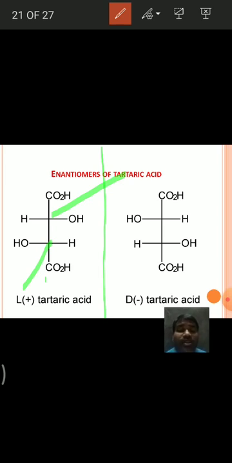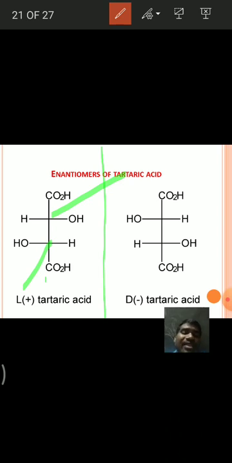Observe this. This molecule has two chiral centers. In the previous one, lactic acid has one chiral center. This is about the enantiomers of tartaric acid. One is D minus tartaric acid. Don't get confused between capital D and small d. Small d indicates dextrorotatory, small l indicates levorotatory. But capital D and capital L indicate configuration.